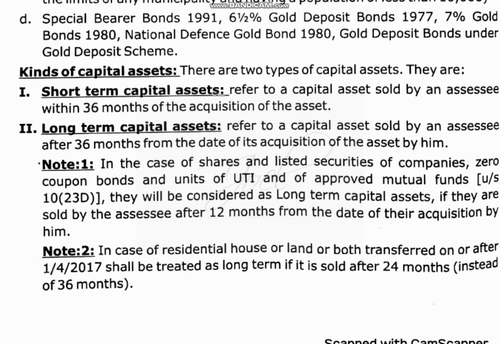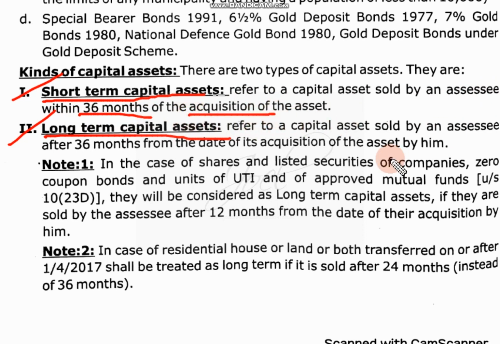Now we have to see the types of capital gains. There are 2 types: short term capital gain and long term capital gain, STCG and LTCG. In general, you will arrive at short term capital gain when you sell the asset within 36 months of acquisition.